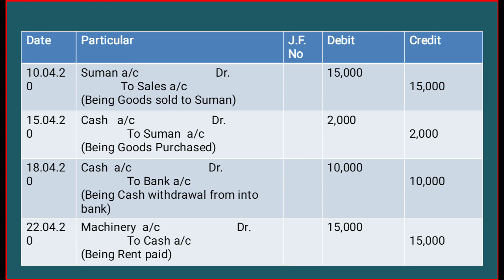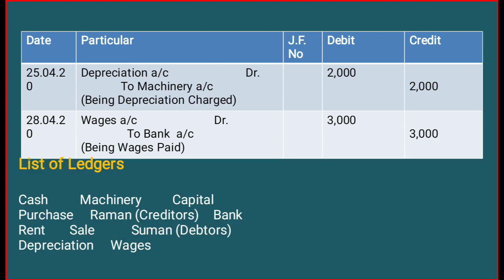Okay. So it was something about the journal entries. After giving all the journal entries, the last two entries were missed: depreciation account debit to machinery and wages account debit to bank. After doing all the journal entries, we have to check how many ledgers we have to prepare on the basis of this question.